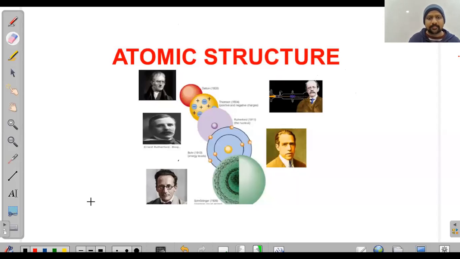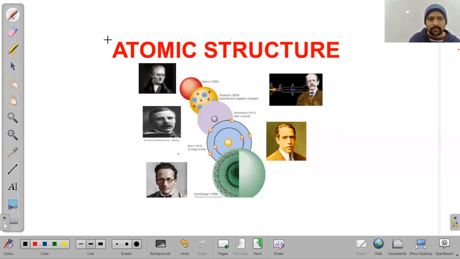Hello students, today we will discuss atomic structure. As the name indicates, in this we will study the structure of the atom as given by various scientists.